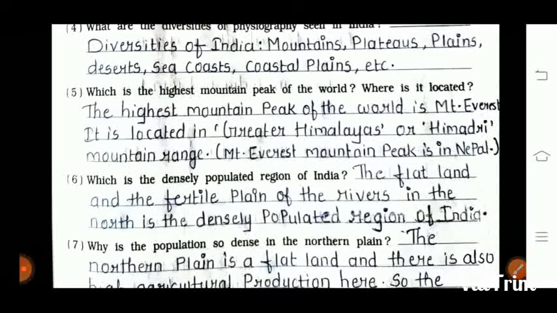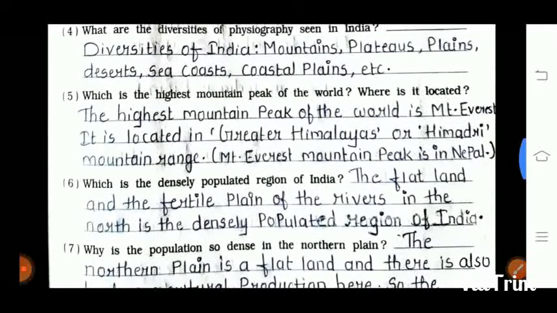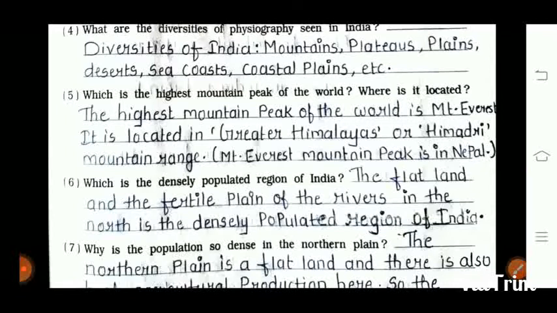The fifth question is which is the highest mountain peak of the world? Where is it located? The highest mountain peak of the world is Mount Everest. It is located in the Greater Himalaya or Himadri mountain range, that is, Mount Everest mountain peak is in Nepal.